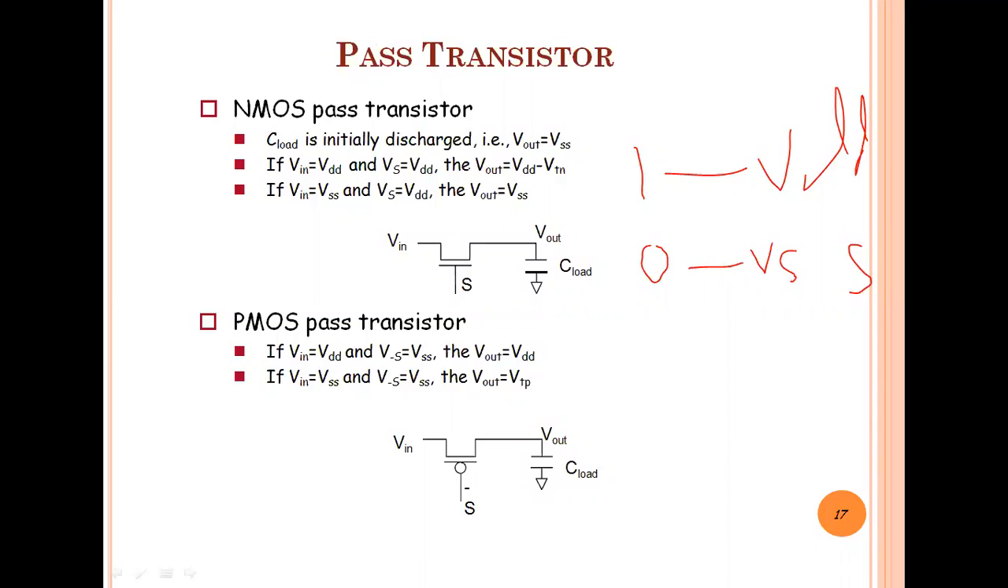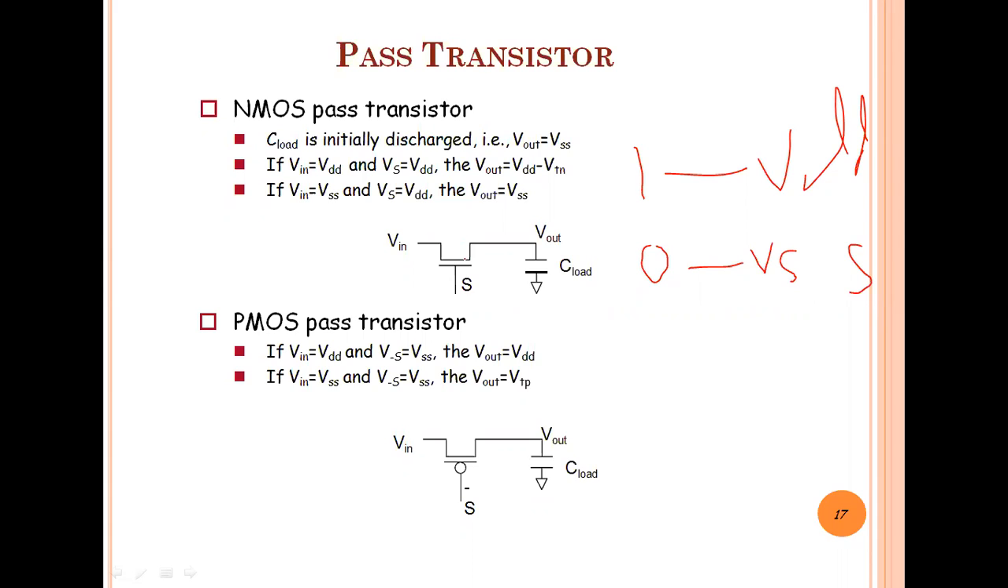These pass transistors are very important when we have to implement the CMOS design circuit. The next part is designing the CMOS circuit, and at that time we should know the concept of pass transistors. I am repeating these terms again: the NMOS pass transistor and the PMOS pass transistor. This is the symbol of the NMOS transistor and this is the symbol of PMOS.